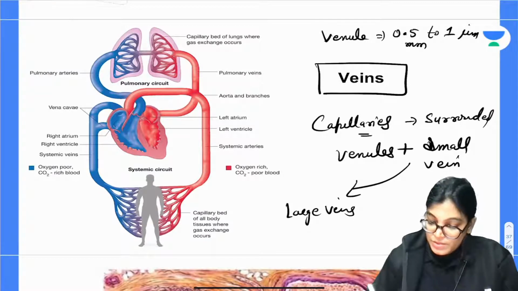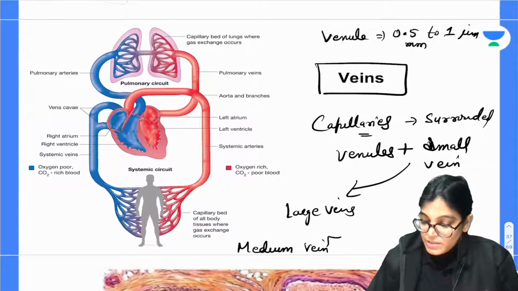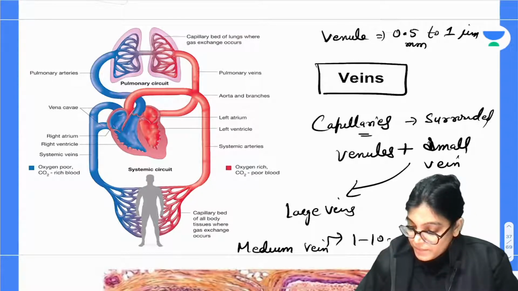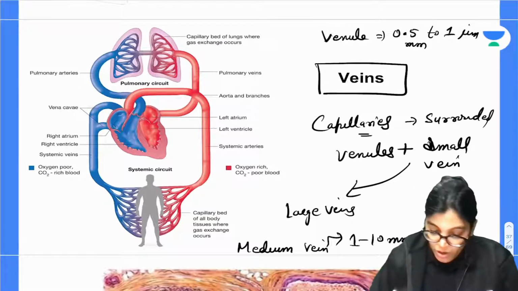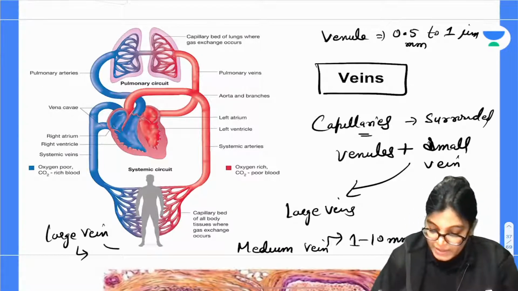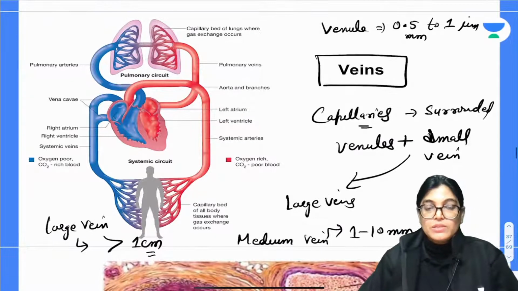And if we talk about the diameter of medium veins, it is approximately 1 to 10 millimeters. And large veins like the superior vena cava and inferior vena cava have a diameter greater than or equal to approximately 1 centimeter. So this is the dimension.